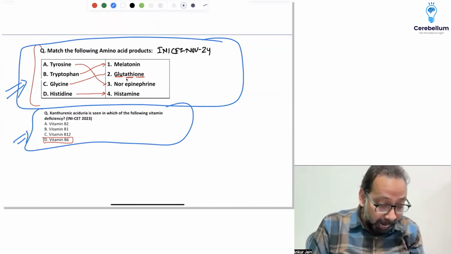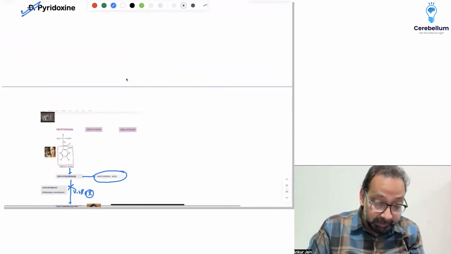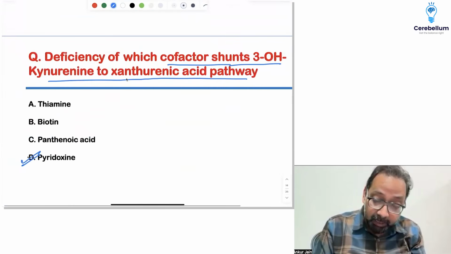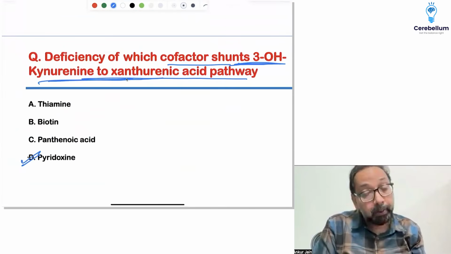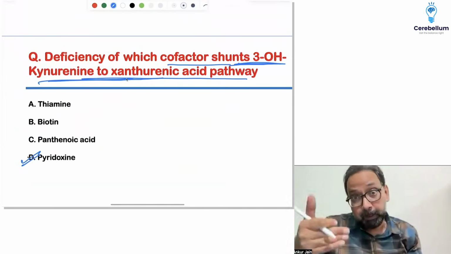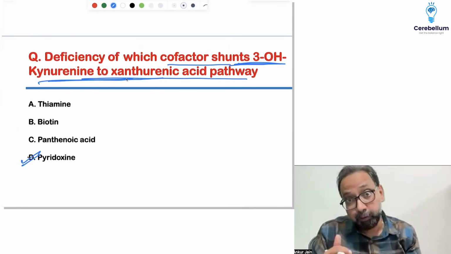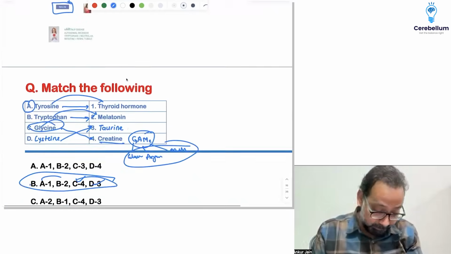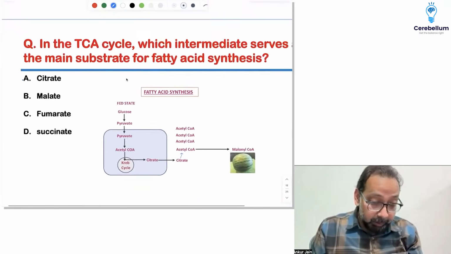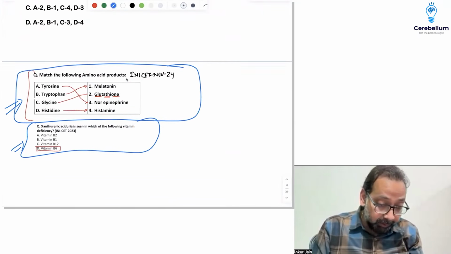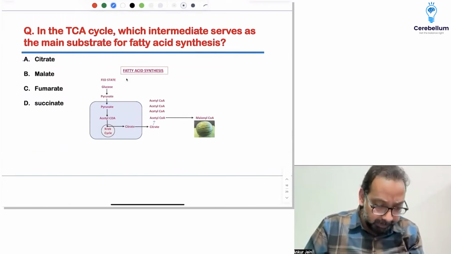If you have a little bit of idea about xanthurenic aciduria, you can easily find that 3-hydroxykynurenine is an intermediate of tryptophan metabolism, and interruption of this metabolic pathway leads to xanthurenic aciduria, with cofactor vitamin B6. These are previous year questions, just to tell you.